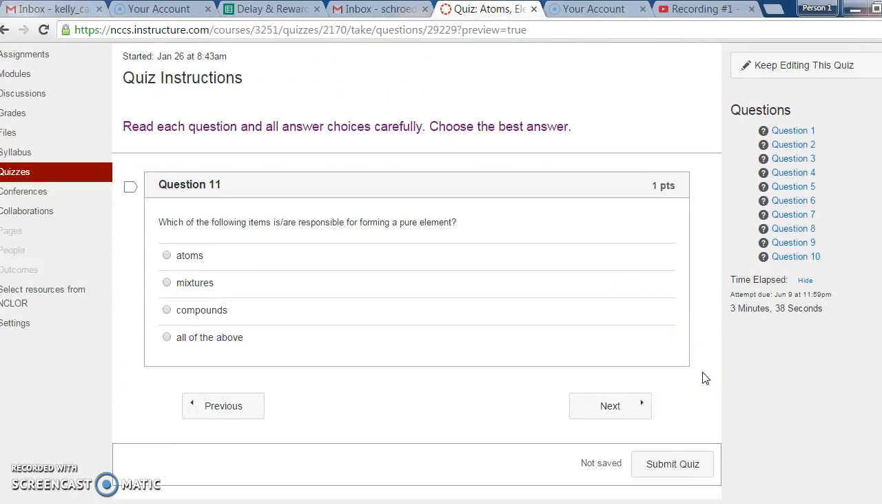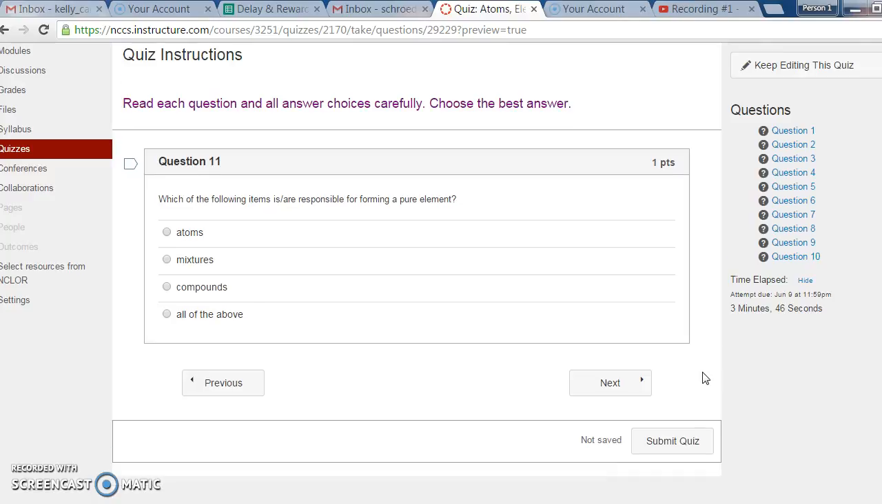Question 11. Which of the following items is or are responsible for forming a pure element? Atoms, mixtures, compounds, or all of the above?